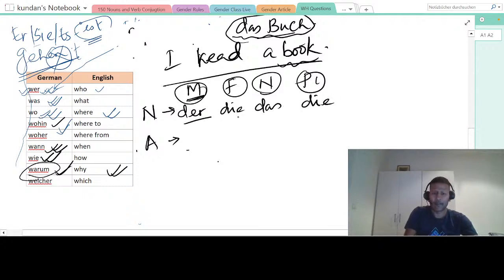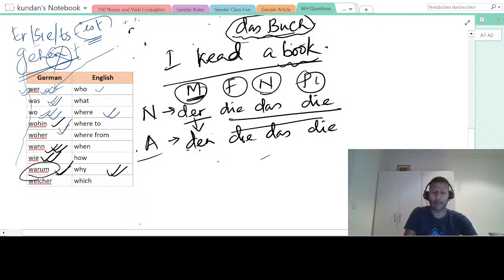Nothing will change in accusative. It will remain the same. Only this guy will change. This der will become den. Rest everything will remain the same. So this is accusative because I read a book.